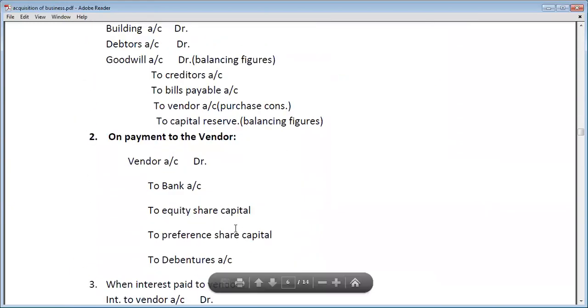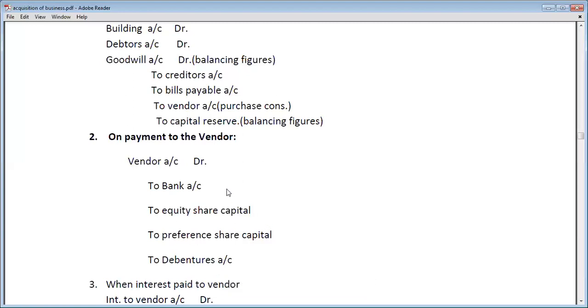So if the vendor is being paid, in that case the vendor is the receiver. That's why we debited the vendor. Now the bank will pay the vendor company on behalf of the purchasing company. That's why the bank is the giver, and that's why we credited the bank account. And if the purchasing company pays some amount in bank and some amount in the form of equity shares, then we will credit equity shares.